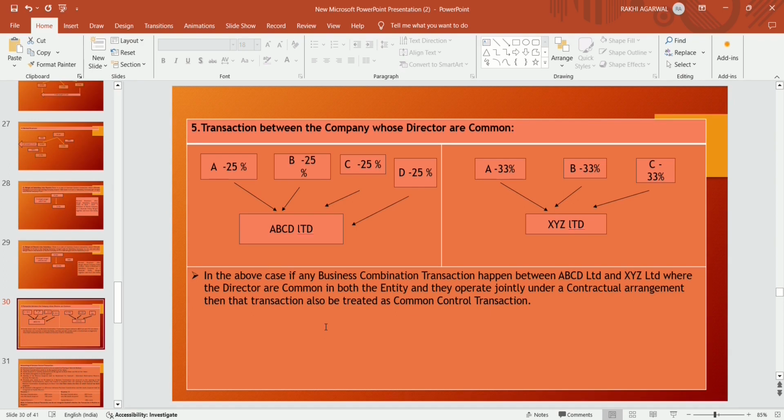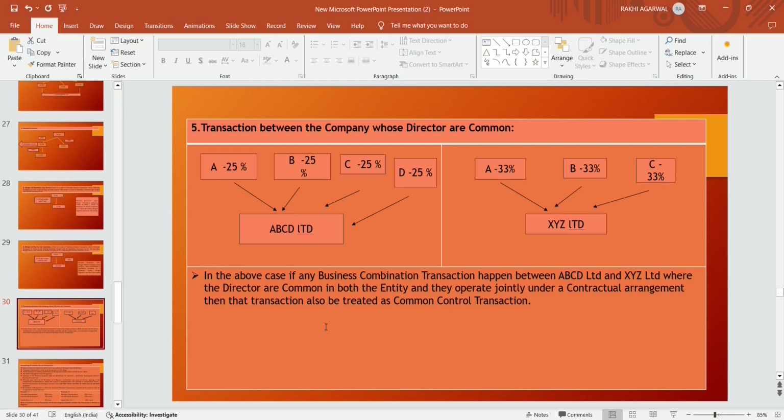That group of individuals forms the organization ABCD Limited. Another entity, XYZ Limited, is also formed by the same shareholders or directors, A, B and C. The directors or shareholders are common in both organizations and jointly control both.